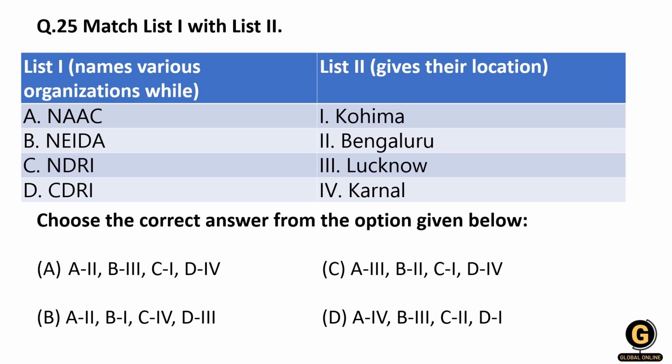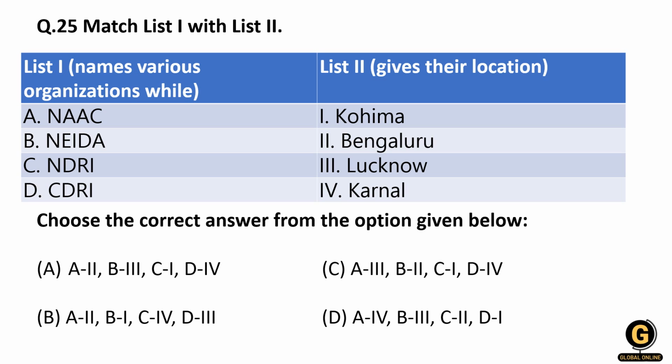NAAC, as we know, is the National Assessment and Accreditation Council, based in Bangalore. So A will match with 2. In the options, only A and B have A equal to 2, so your probability of a correct answer is 50% if you know one option. Then if you know a second one, like C, the National Dairy Research Institute, based in Karnal, Haryana, so C is 4. With A2 and C4, you only have option B. So if you know two options, you are 100% sure, and if you know one, your probability is 50%. That's why I told you to remember 15 to 20 institutes with their names and locations.